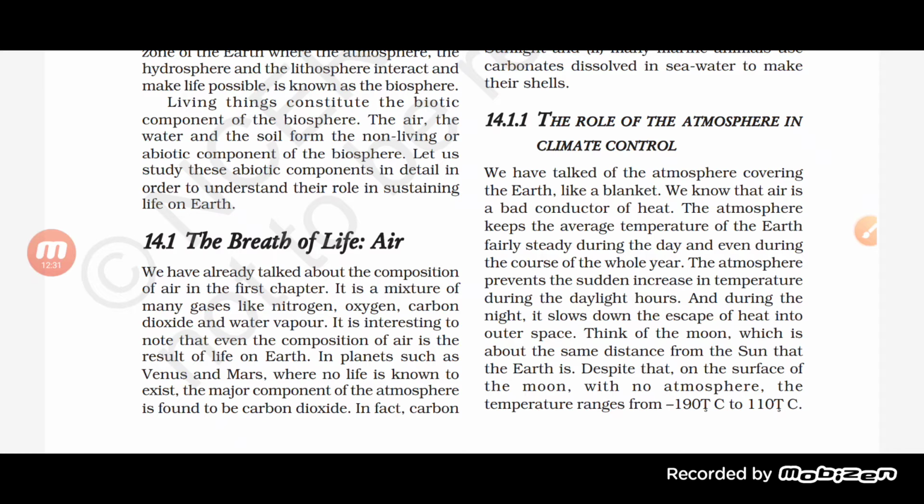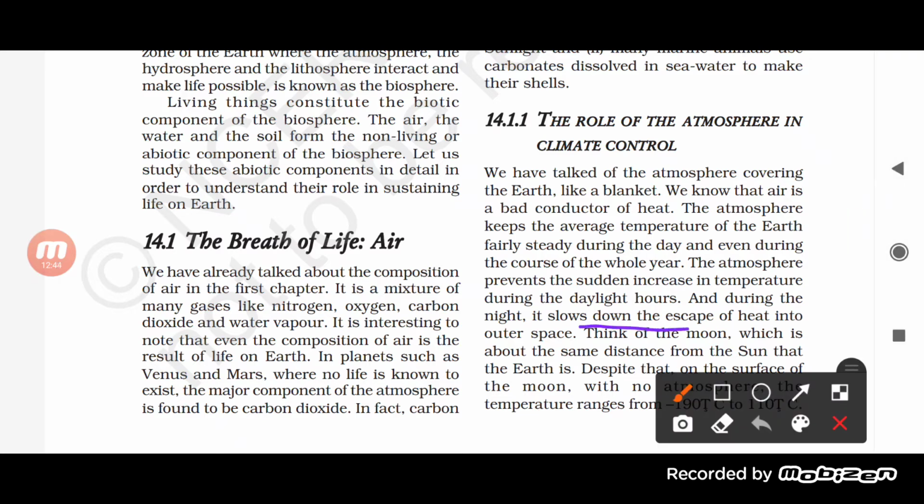A sudden increase in temperature from day to night does not happen because of our atmosphere only. During night, the heat escapes slowly into outer space. So the atmosphere prevents the sudden increase in temperature during the daylight hours and during the night also.